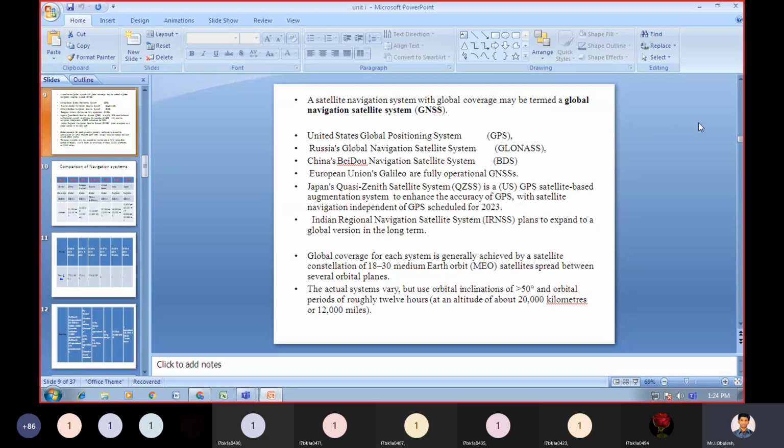Global coverage for each system is generally achieved by a satellite constellation of 18 to 30 medium Earth orbit satellites spread between several orbital planes.